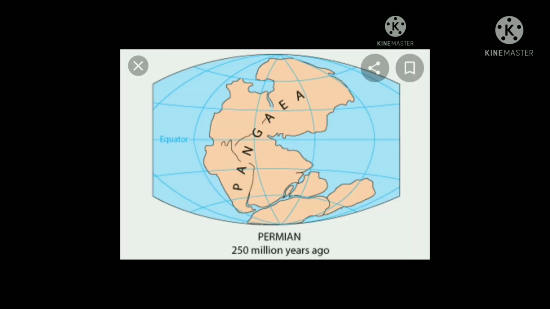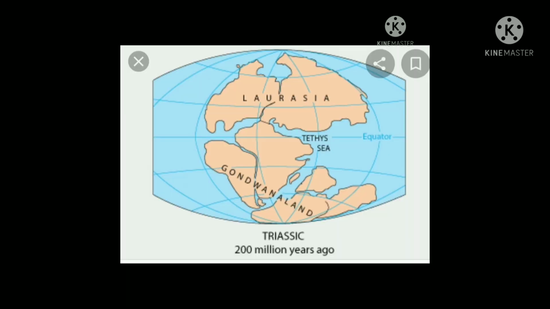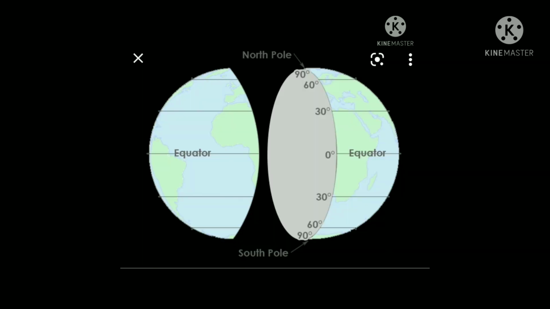Okay children, I will give brief information about continental drift and latitudes and longitudes also. Now we have 7 continents on the earth, but in the initial stage of the lithosphere, the continents were one supercontinent, that is Pangaea. In the early 20th century, a German meteorologist and geophysicist Alfred Wegener introduced the theory of continental drift. The supercontinent is called Pangaea. Alfred Wegener hypothesized that the supercontinent of Pangaea broke up.